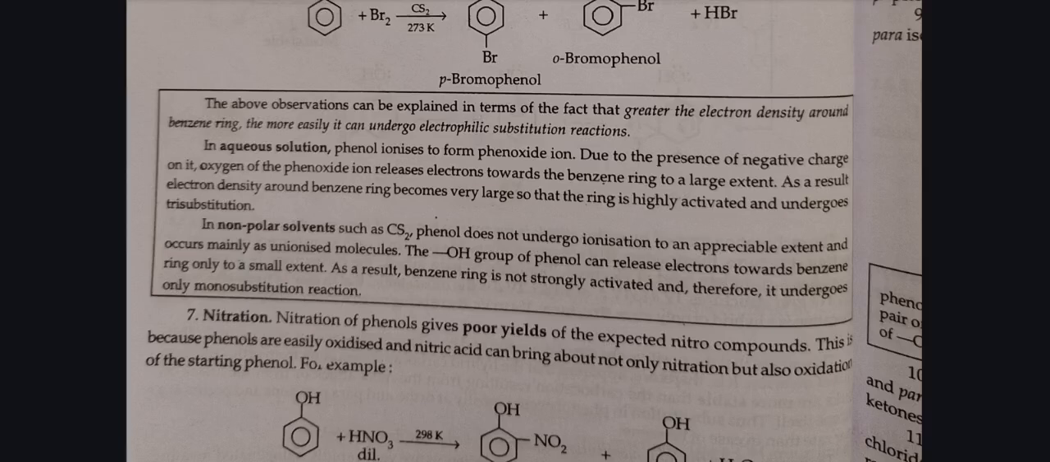undergoes tri-substitution. In non-polar solvents such as CS2, phenol does not undergo ionization to an appreciable extent and occurs mainly as unionized molecules. The OH group of phenol can release electrons towards the benzene ring only to a small extent. As a result, the benzene ring is not strongly activated and therefore it undergoes only mono-substitution reactions.